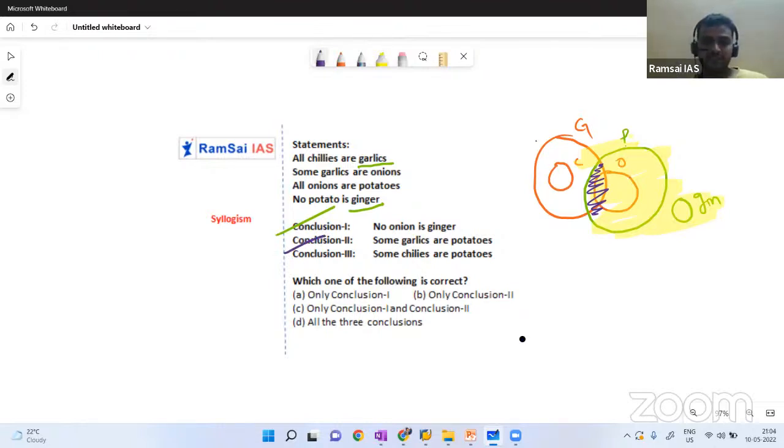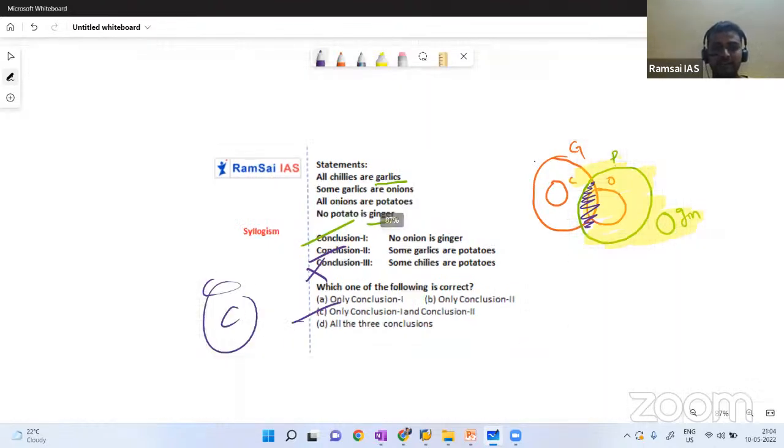Then what is conclusion 3? Some chilies are potatoes. See, possibility is there but not guaranteed. So from this diagram we can say no, this third conclusion is not following. So only 1 and 2 are following, and we have the same option in C. So C is the answer for this question. Hope it is very clear for you.